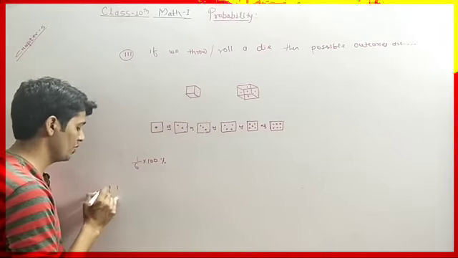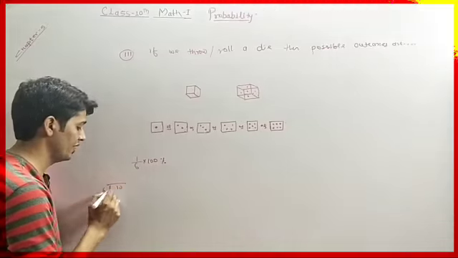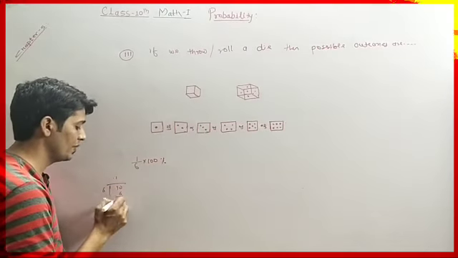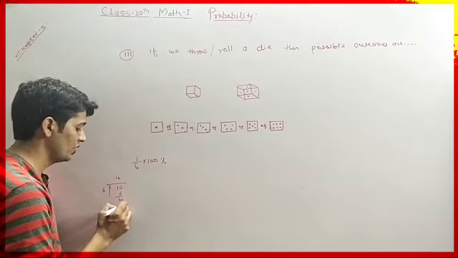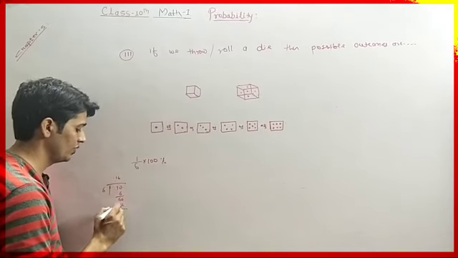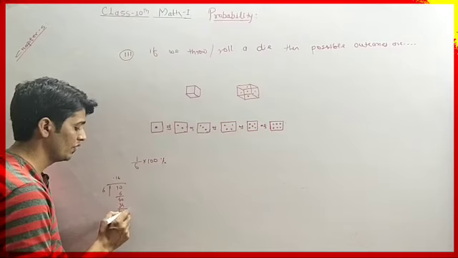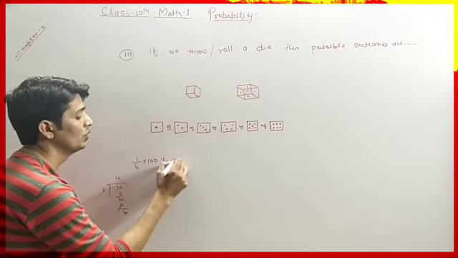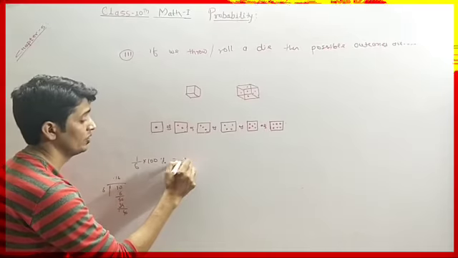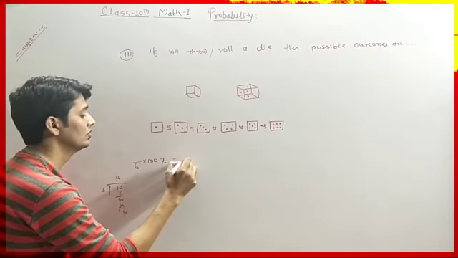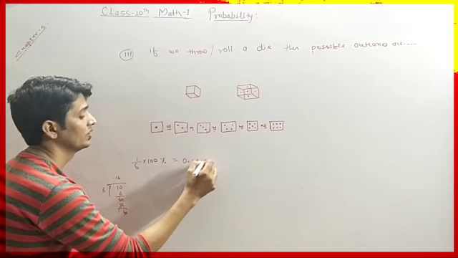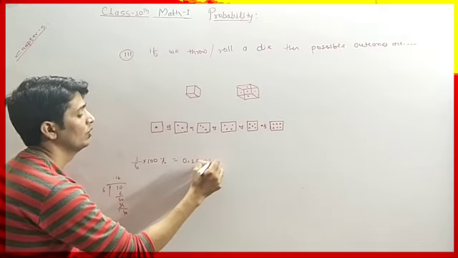So 1 divided by 6: point, then we have 0, 6 ones are 6, then 4 will come, then it becomes 40, then 6 sixes are 36. If you solve, you will get 4 again, and so on. So it is 0.16, into 100.